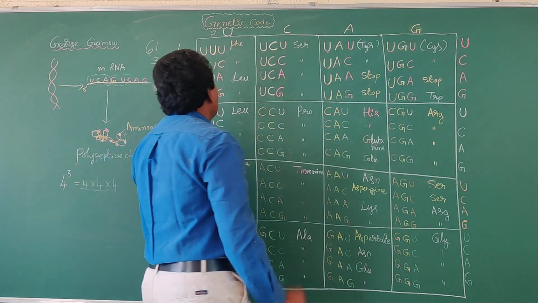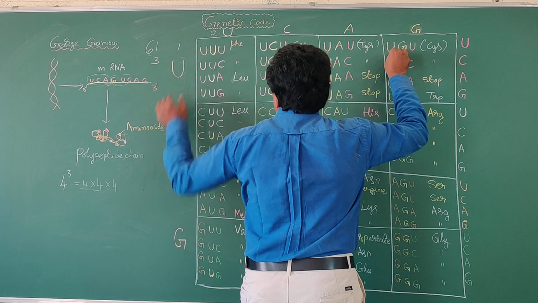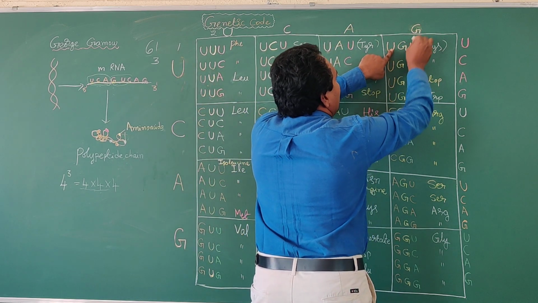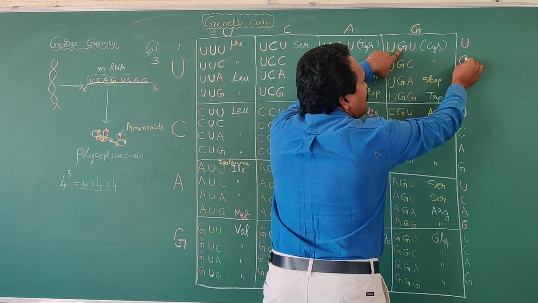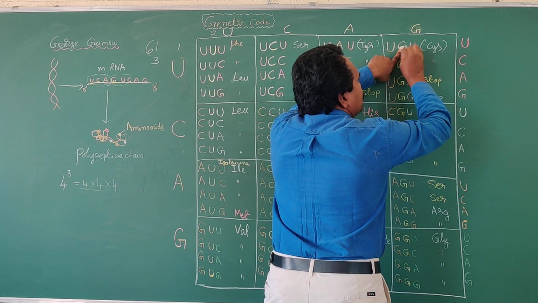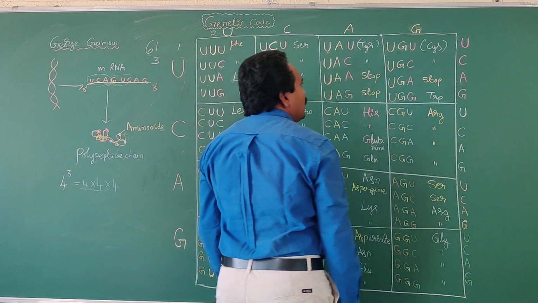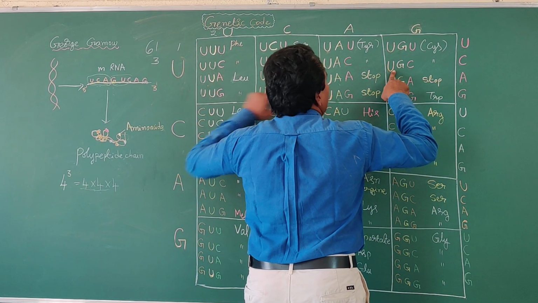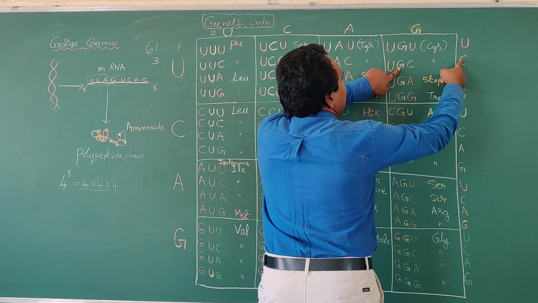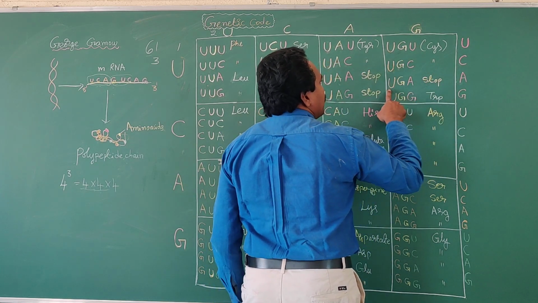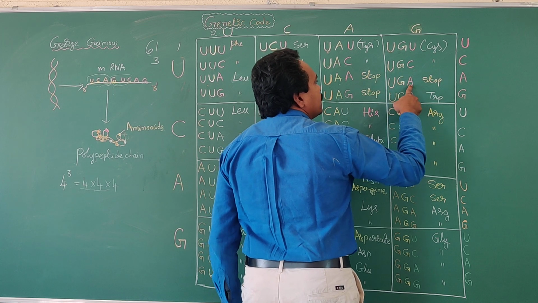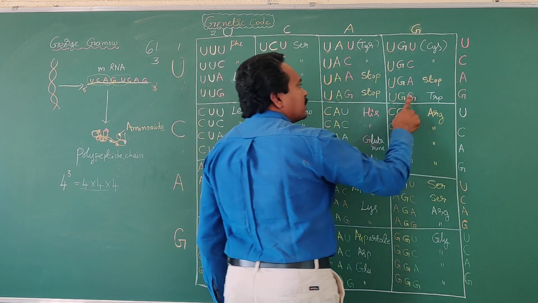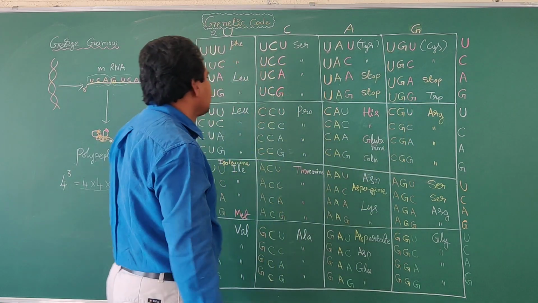This is one codon. Okay, next, in the first position uracil, whereas in the second position guanine. In the third position, the first nitrogen base, UGU. Okay, next, what is the next codon? Uracil, guanine, cytosine. Next codon is uracil, guanine, adenine. Next codon, uracil, guanine, guanine. Now this row is completed.